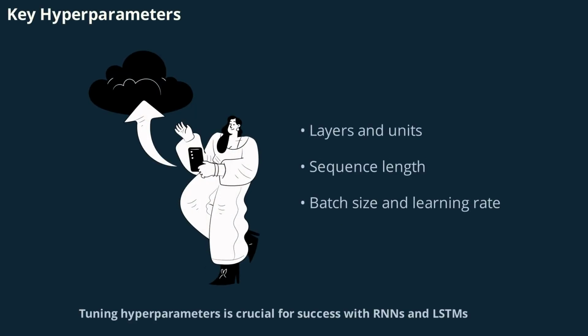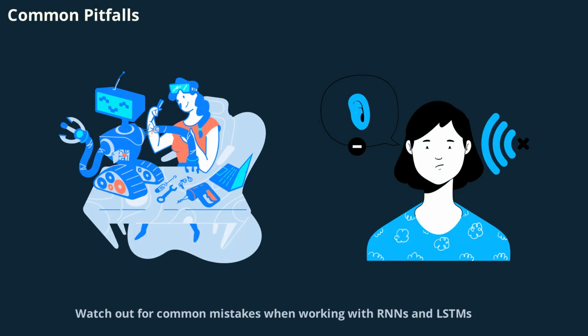Tuning hyperparameters is crucial for success with RNNs and LSTMs. Pay attention to the number of layers and units, sequence length, batch size, learning rate, and dropout for regularization. Each of these settings can significantly impact your model's performance, so experiment to find the best combination for your specific task.